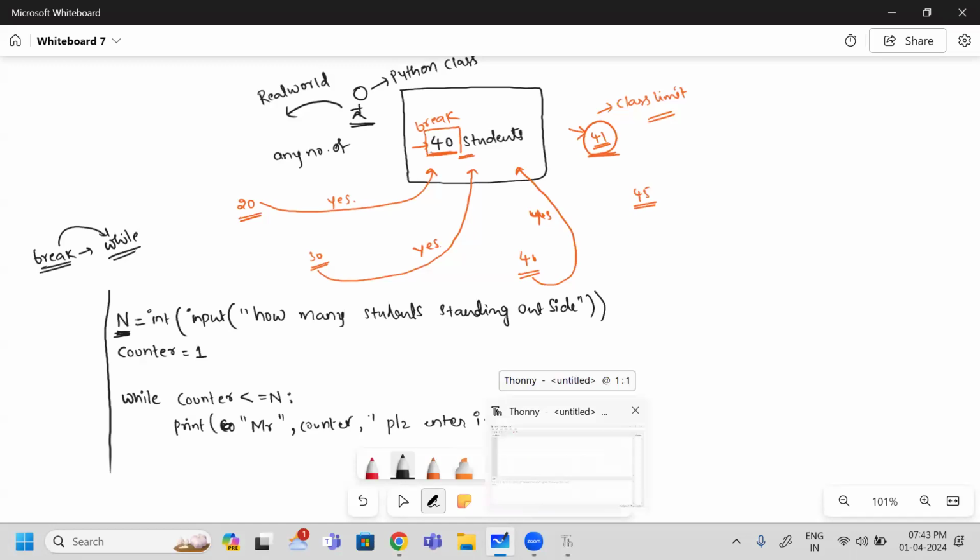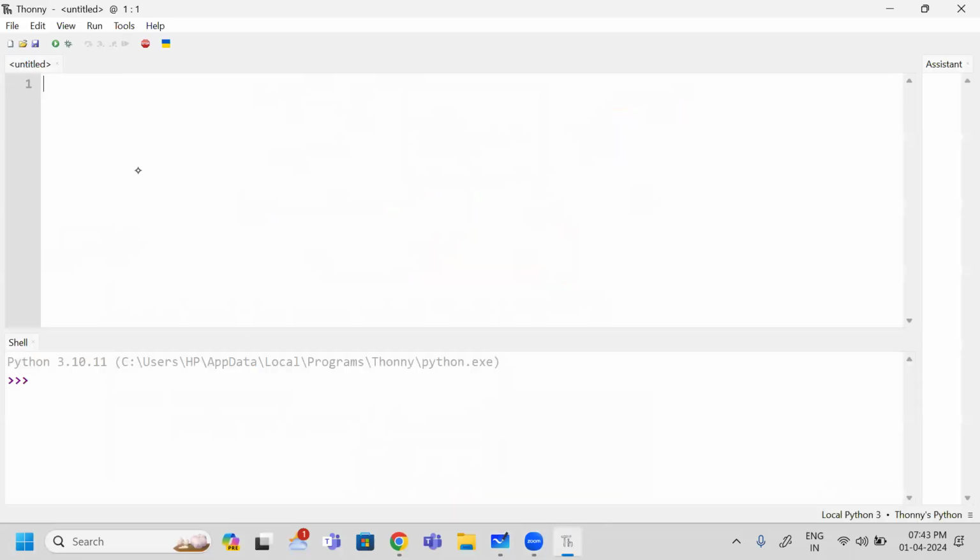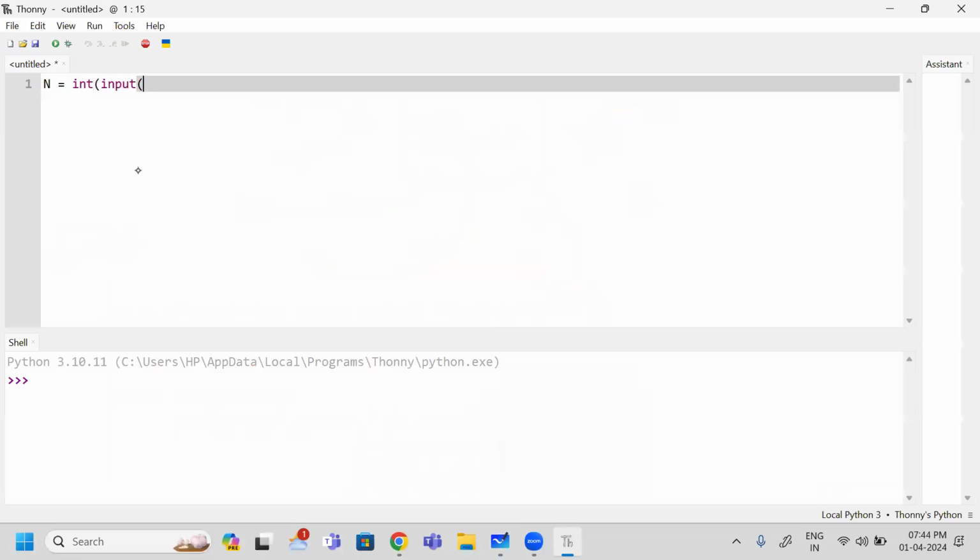But what is my class capacity? Only 40. Okay, observe here carefully. So I am taking the n value. This n value is an integer. Input: enter how many students are standing outside. Like that I have written.